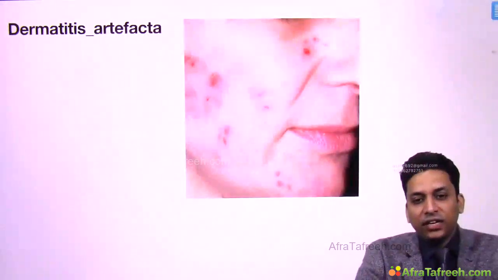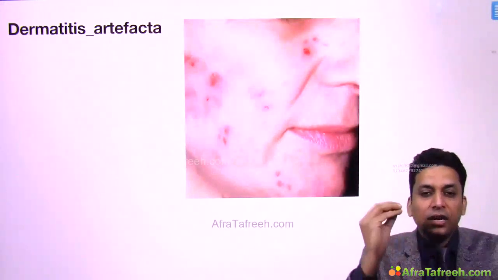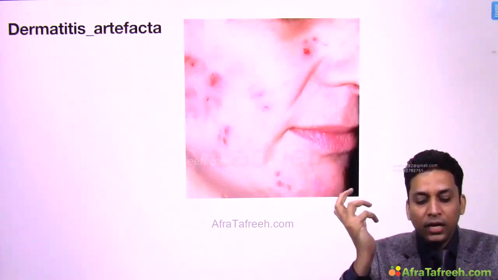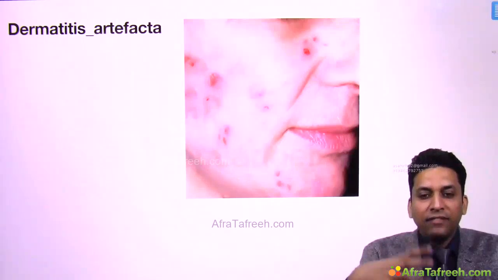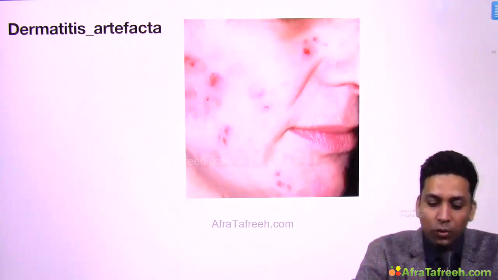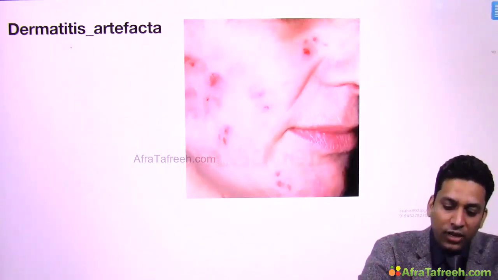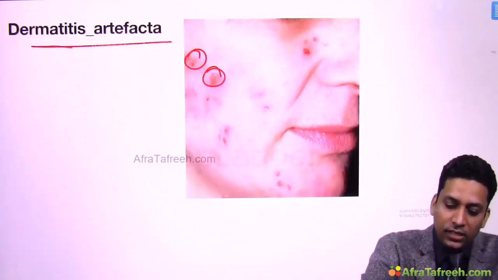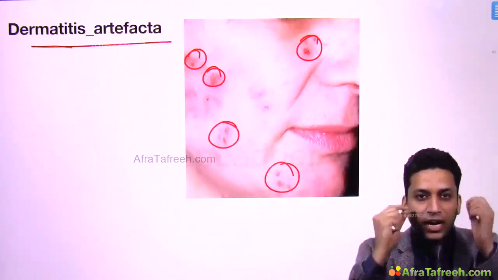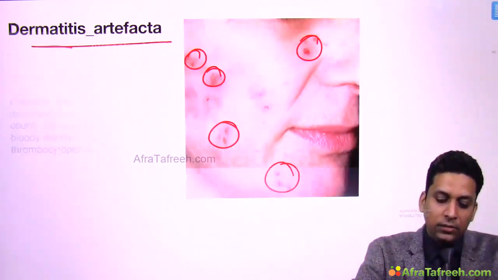Then dermatitis artifacta, I told you dermatitis artifacta are self-inflicted injuries. Okay, so they might be present over any part of the body, but here over the face the patient have excoriated the lesions, and that's why these excoriation marks are present. So whenever you will find dermatitis artifacta, you will get these excoriation marks. Okay, they might be linear excoriation marks, or at places there might be excoriation marks.